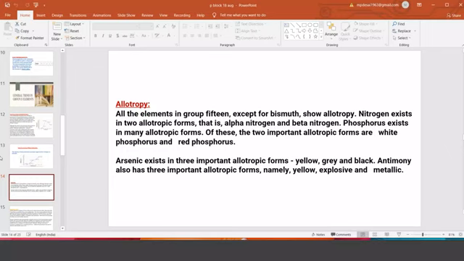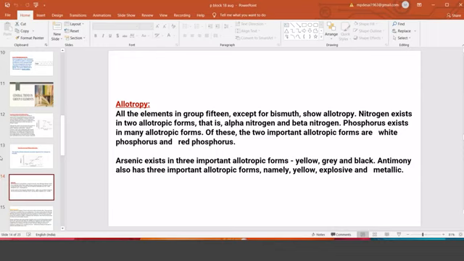In the same way, phosphorus has many allotropic forms, but the two important allotropic forms of phosphorus are red phosphorus and white phosphorus. The white phosphorus is very reactive compared to the red phosphorus. Its ignition temperature is lower than the room temperature, so it catches fire even at room temperature whenever we take it out of the bottle.